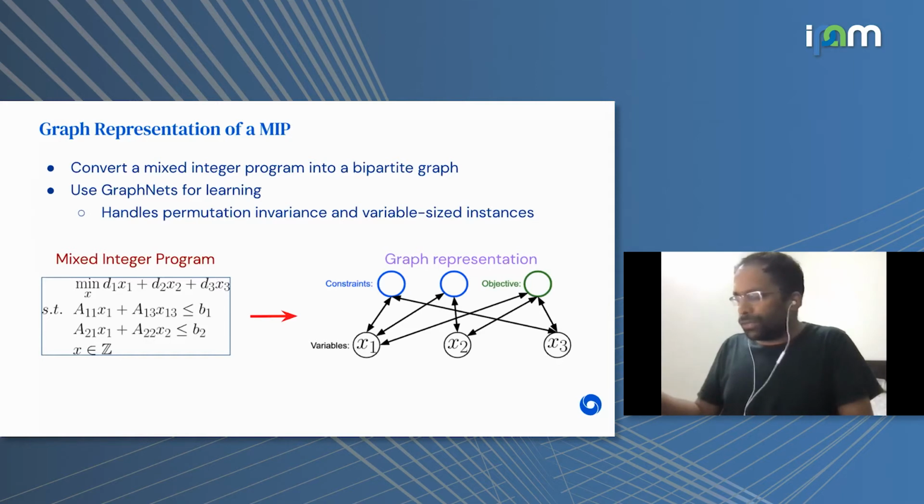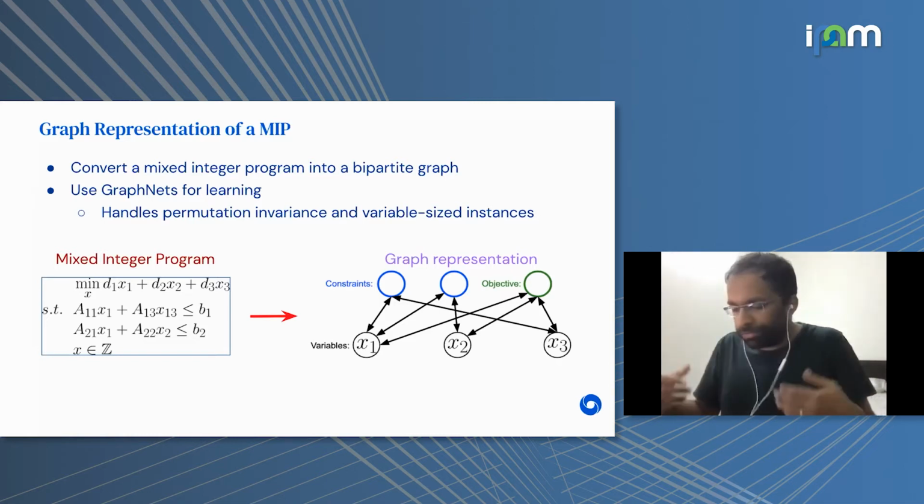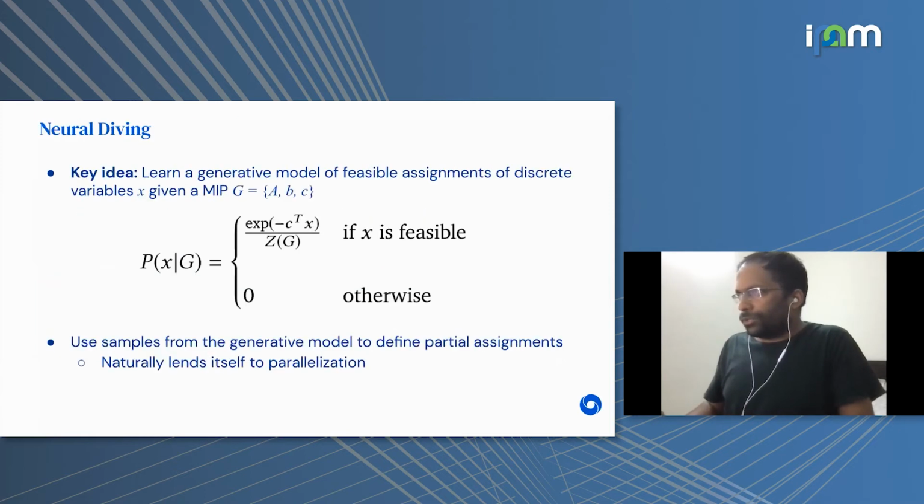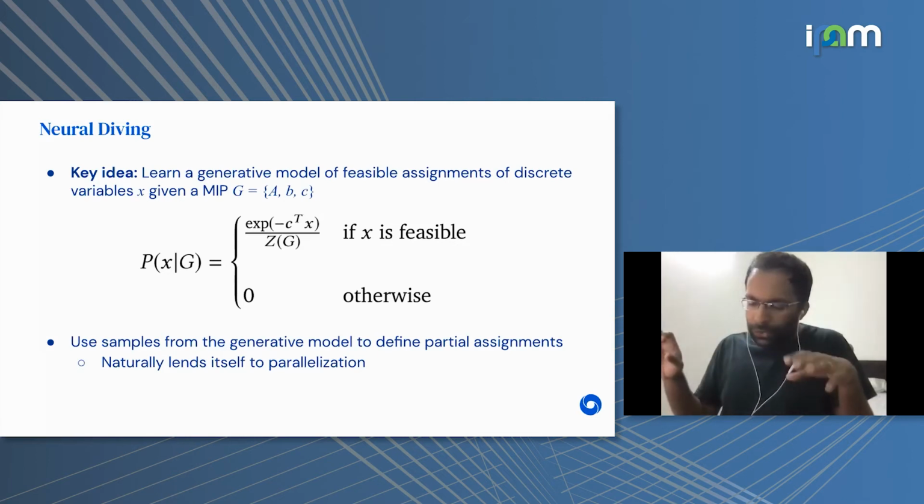The nice property of this representation is that it's permutation invariant. We can shuffle the variables and put it through a graph neural network, and it'll still produce the same output. And it can also handle variable-sized instances. In typical applications, you will not have fixed size instances. You will have changes in the sizes from instance to instance. And this approach of representing it as a graph and then applying a graph net on it can handle variable sizes. All right, so let me explain each of the two components in turn now. Again, it's going to be fairly high level.